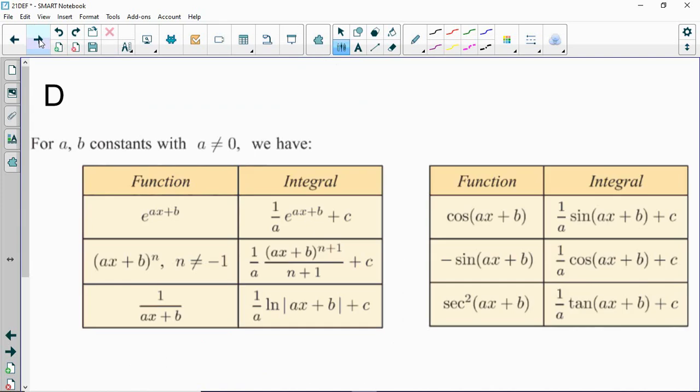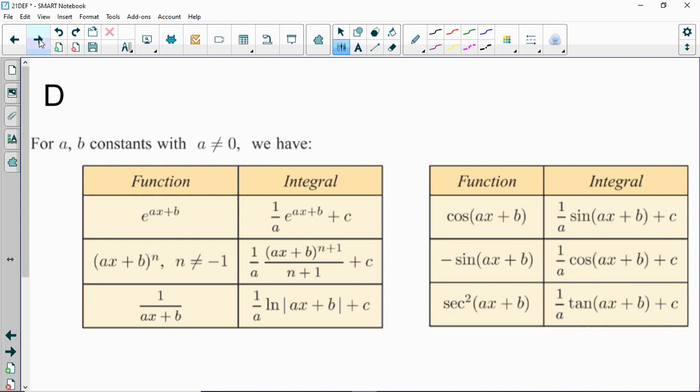Section D, look, if you want to memorize these rules, cool, go right ahead. I just don't really think it's worth it because when we get to section F, we're going to learn a technique that will help us integrate these functions just fine, and it'll also help us integrate other more complicated ones. So I don't really think it's worth your brain power to memorize these.